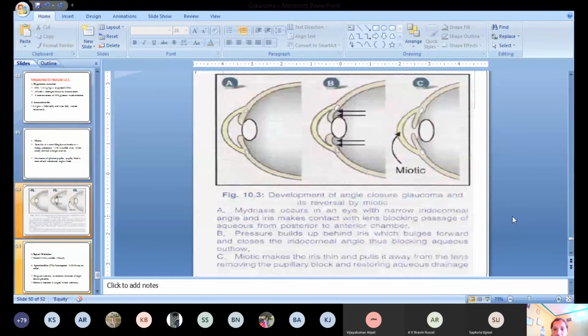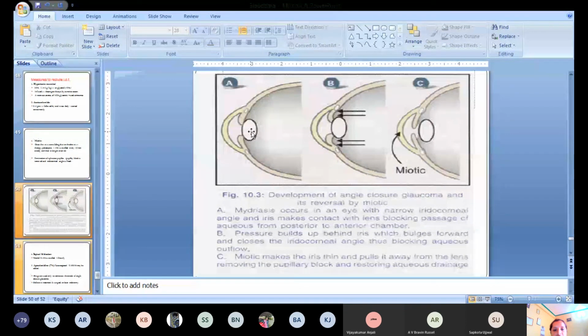So let's see in this figure how these miotic agents help in acute congestive glaucoma. Okay, this is a case of acute congestive glaucoma. So this acute congestive glaucoma is precipitated by mydriatic agents, that is, the agents which cause dilatation of the pupil. Okay, this is the iris muscles, no? So these iris muscles become bulky and thick by the mydriatic agents. So when it becomes bulky, it will attach with the lens.